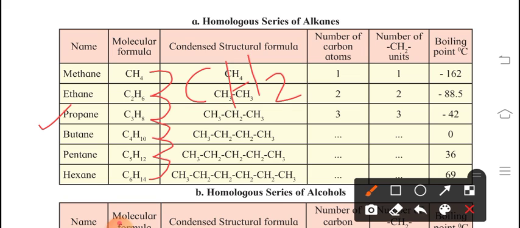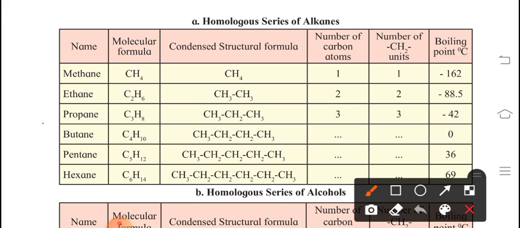Suppose if you are considering methane, if you add CH2 to methane CH4, you will get C2H6. If you add CH2 to ethane, you will get C3H8. This is the general way, because we have to find a general formula also for the same. So this is helpful for that.